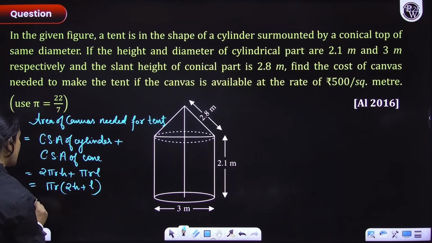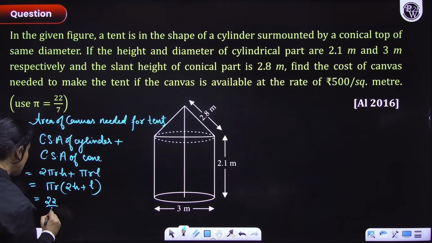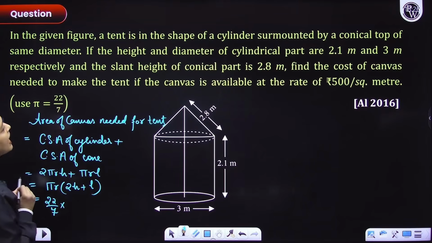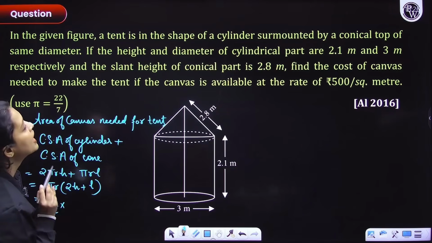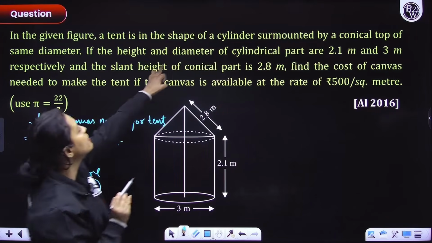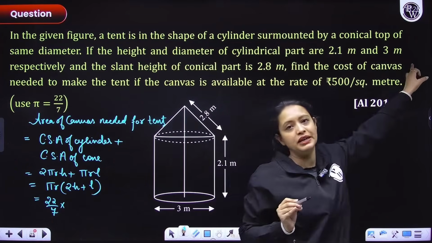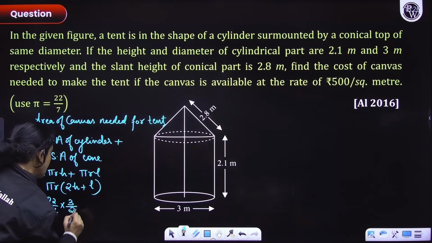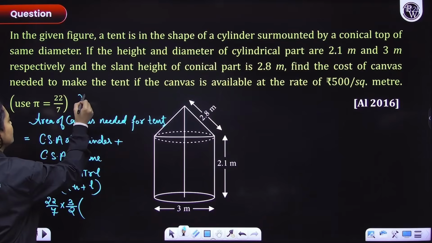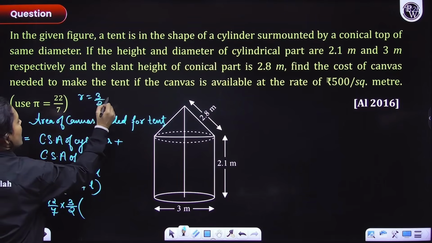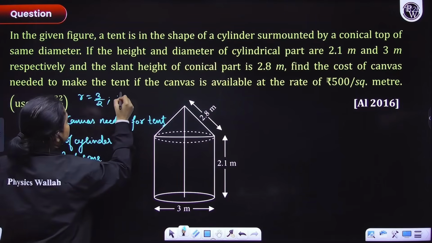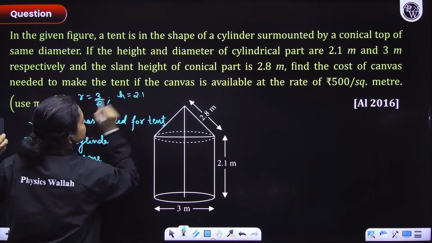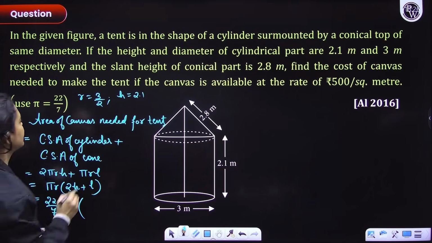Okay. Now let's plug in the values, everyone. We have to use pi as 22 by 7. Radius is given as what? So you can see, diameter of the cylindrical part is 3 meter. So that means radius is 3 by 2. Height is 2.1, and all of these are in meters.